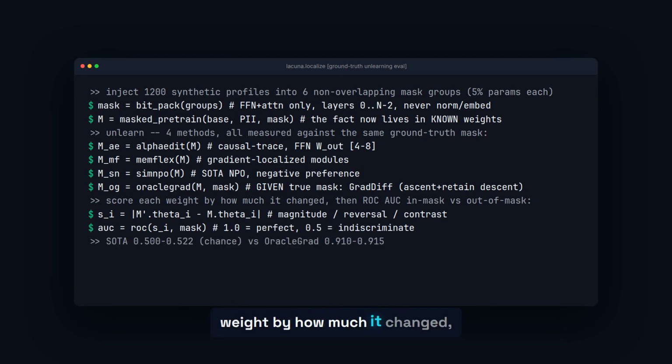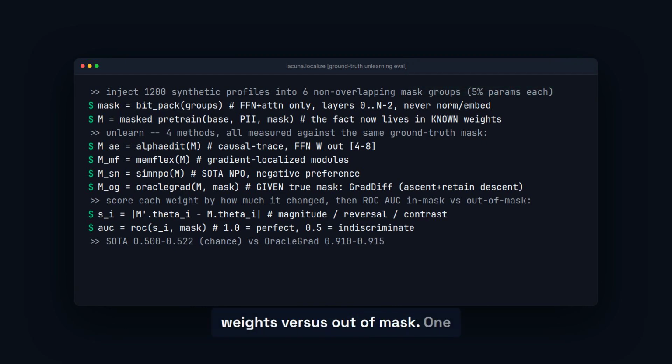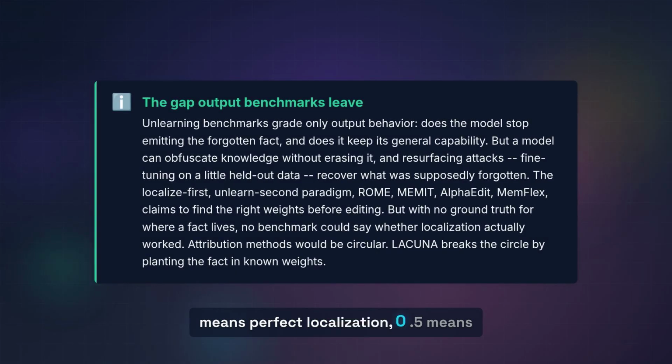Score each weight by how much it changed, then compute ROC AUC for in-mask weights versus out-of-mask weights. 1 means perfect localization, 0.5 means indiscriminate. That is the gap it fills.